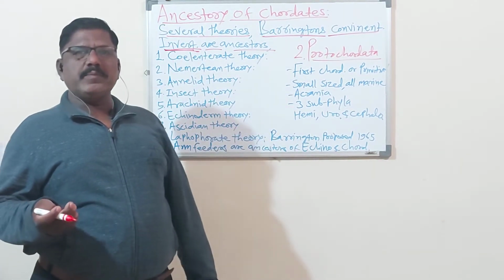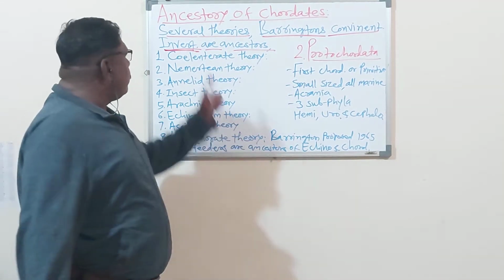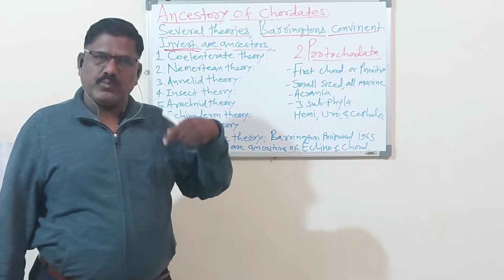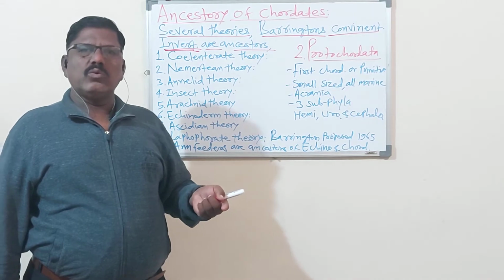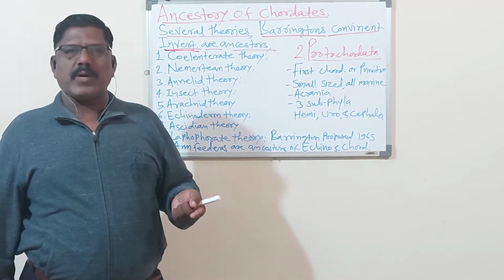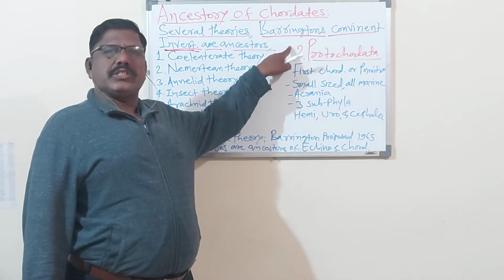Means coordinate animals are evolved from the invertebrates. So invertebrate animals are the ancestors, म्हणजेच पूर्वज. Coordinate animalचं इव्होल्युशन झालं नॉन coordinate animal पासून, असं Barrington's theory suggests.